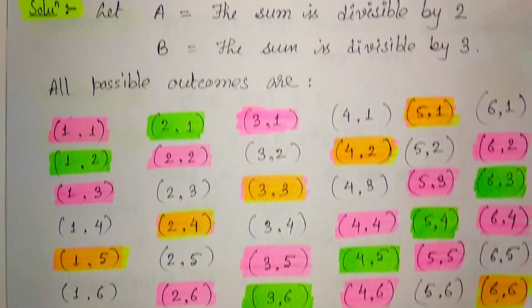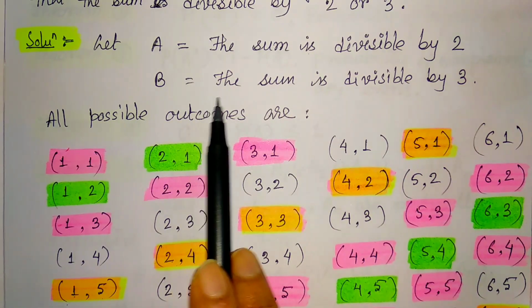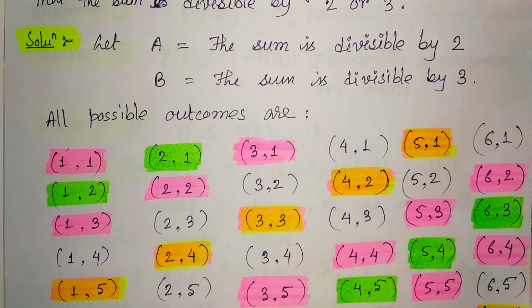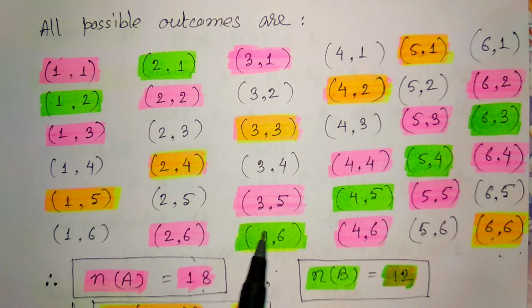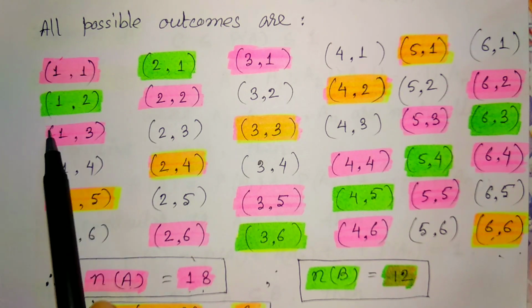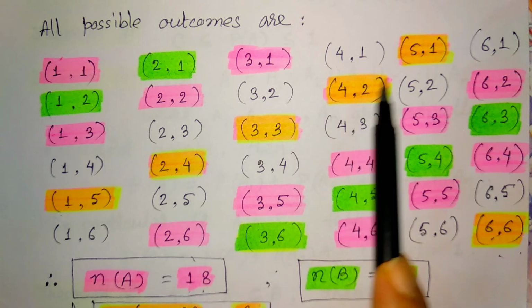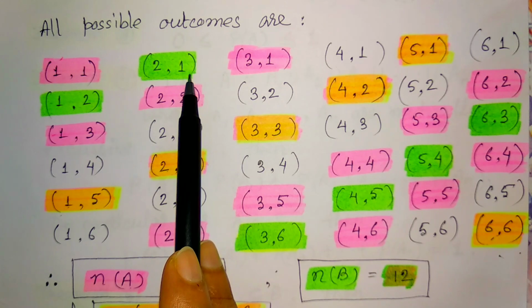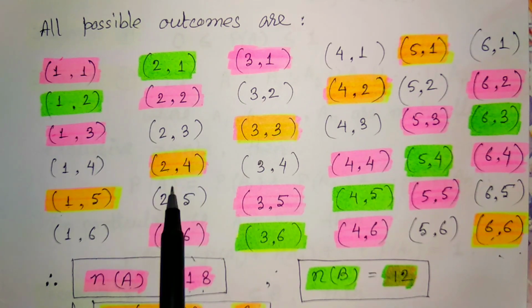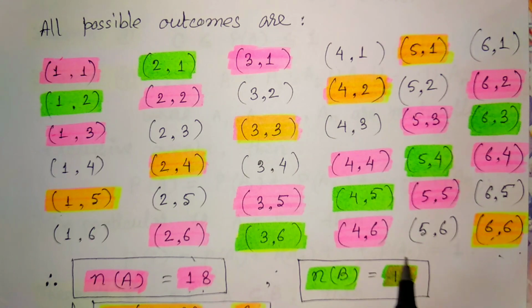Again, instead of 2, if we say another event where the sum is divisible by 3, then what happens? In the same way, the total number of cases is 36, and for the favorable cases we find all those ordered pairs where the sum is divisible by 3. All these green and orange colored ordered pairs are divisible by 3. Just look here, 2 plus 1 is divisible by 3, and 2 plus 4, which means 6, is divisible by 3. We find a total of 12 such ordered pairs divisible by 3 in the entire 36 ordered pairs. So the favorable cases are 12.